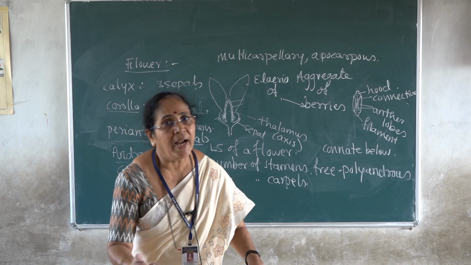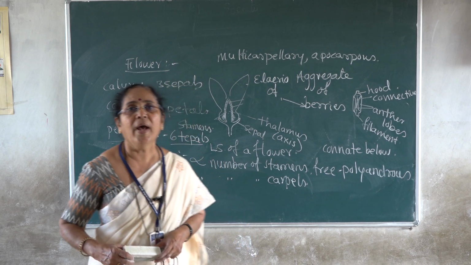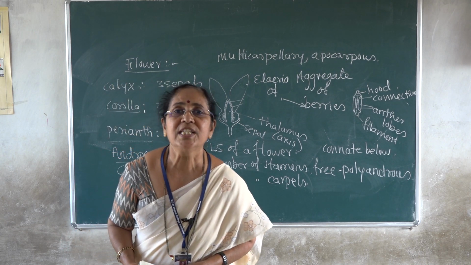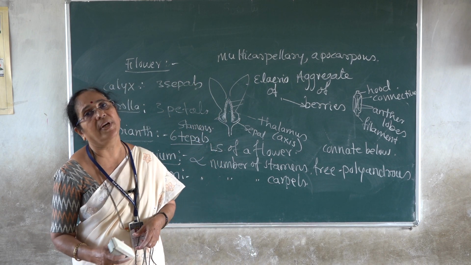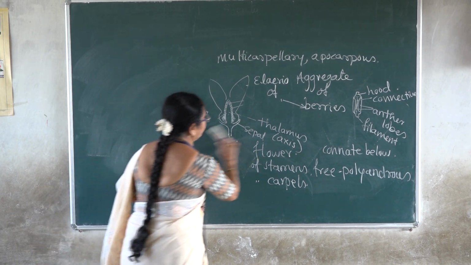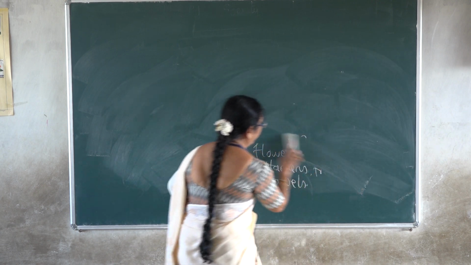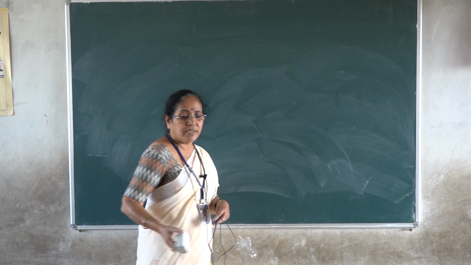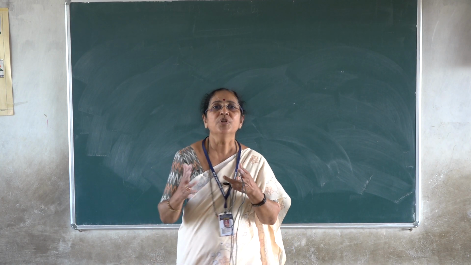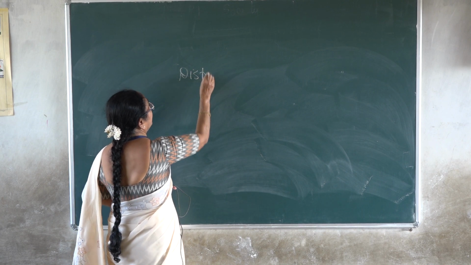But when you are writing an answer for a particular question, you are not going to explain the family characters like this. You are going to put numbers 1, 2, 3, 4 and highlight the distinguishing features of the family, the salient features of the family. So let us continue with the distinguishing features of the family. Can you list out the distinguishing features of the family now? Very distinctive means that by that character itself you must be able to identify that this is the family Annonaceae. Those characters are called distinguishing features of the family.